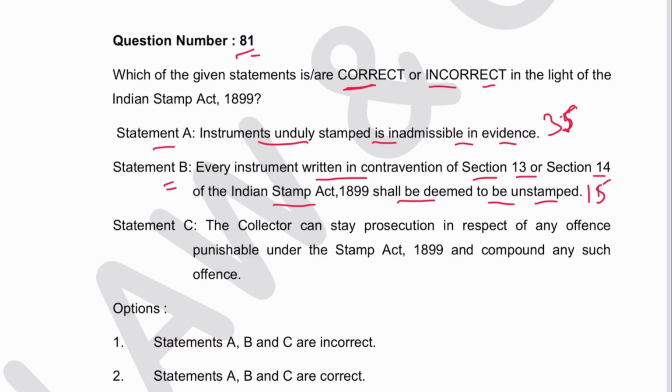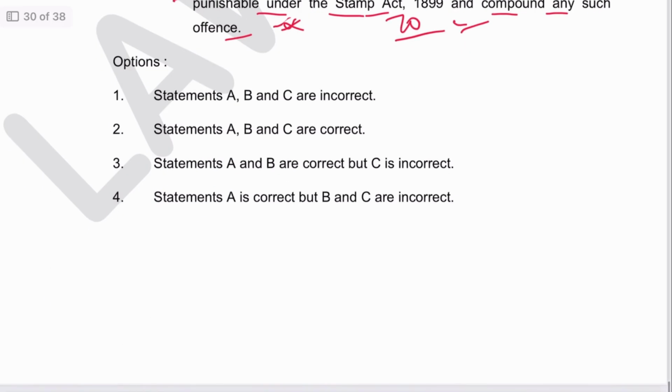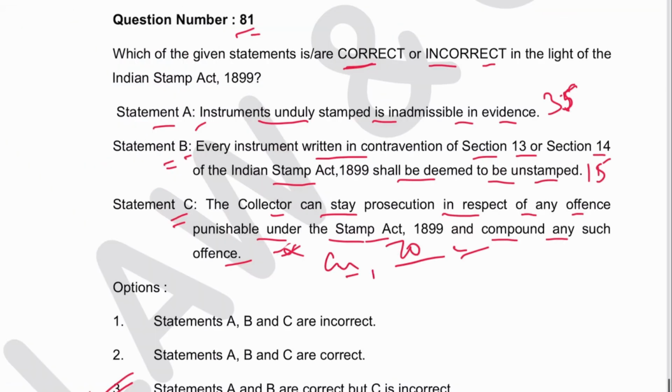Mentioned in section 15. Next is C. The collector can stay prosecution in respect of any offence punishable under the Stamp Act and compound any such offence. This is incorrect. How? The collector does not have the power to compound the offence. Mentioned in section 70 of the Indian Stamp Act. So A and B are correct. C is incorrect. 3 is the answer. The Chief Controller of Revenue has the power for composition of the offences.